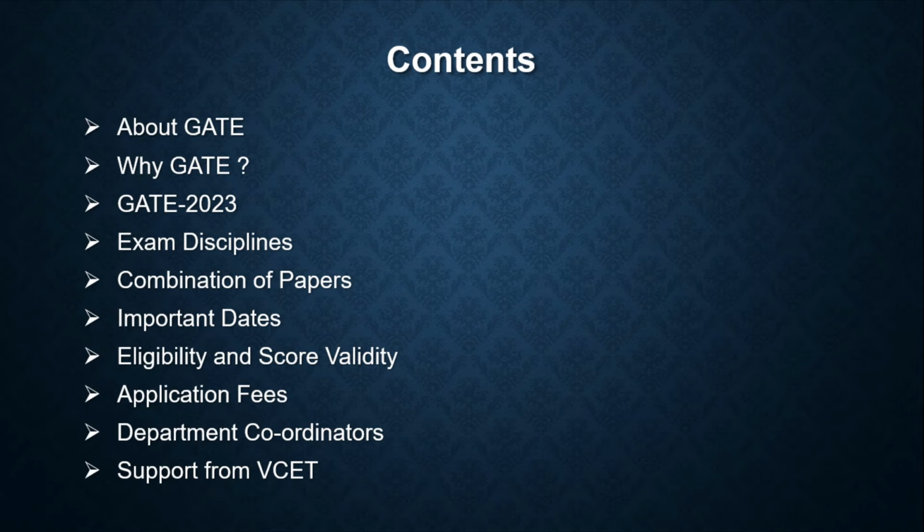In this presentation, I'll be talking about what GATE is, why I should be appearing for GATE, and GATE 2023, which is presently inviting applications. Then the different exam disciplines, and then the different combinations of papers.